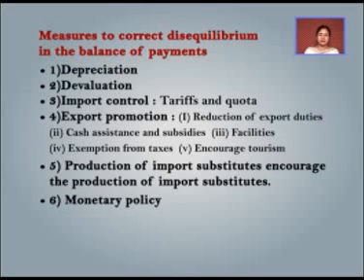Next is the monetary policy. The government can adopt a very strict monetary policy. In this case, the government must try to reduce the public expenditure, and the government can try to adopt a very strict policy related to the revenue by increasing the taxes on the people and by reducing the unproductive expenditure by the government. Next is the fiscal policy. In this case, the government can go for the restrictive fiscal policy. In this, the government must try to reduce the public expenditure, not whole of the public expenditure, but at least the unproductive public expenditure can be reduced by the government.